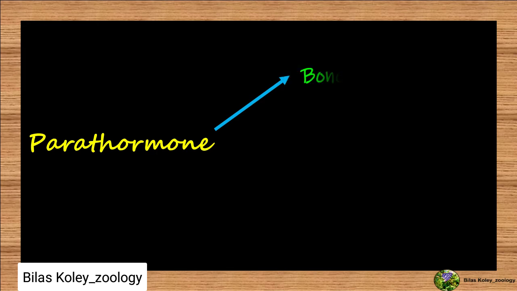If we observe the function of parathormone, we will observe that due to its mechanism, there is increased activity of osteoclasts which separate calcium from the bones, called bone resorption.